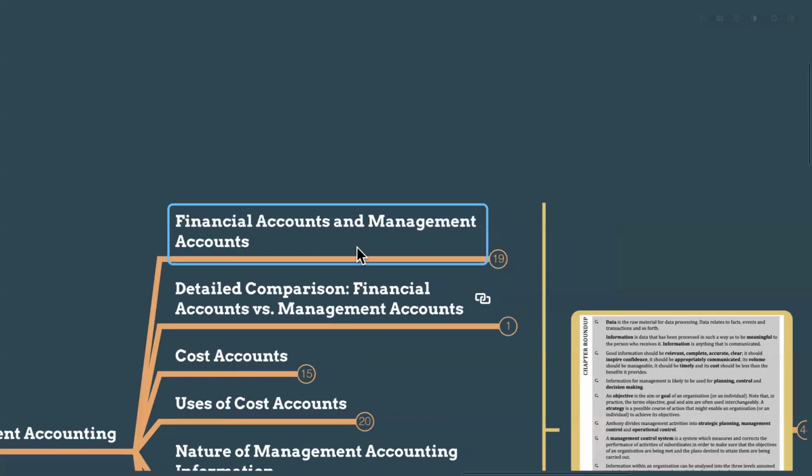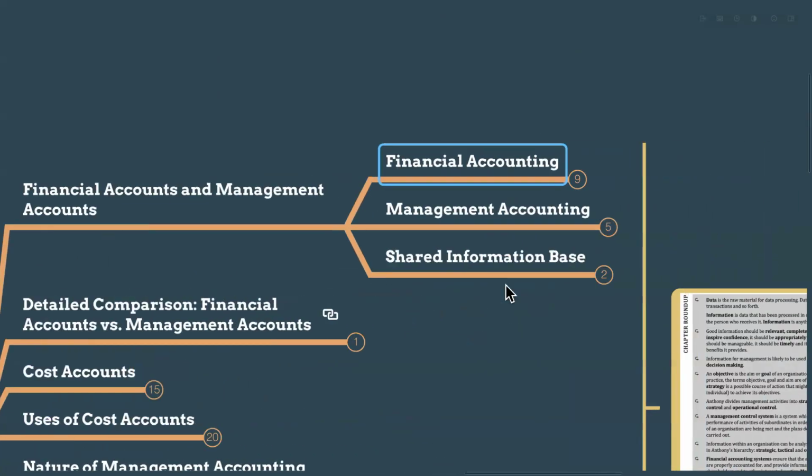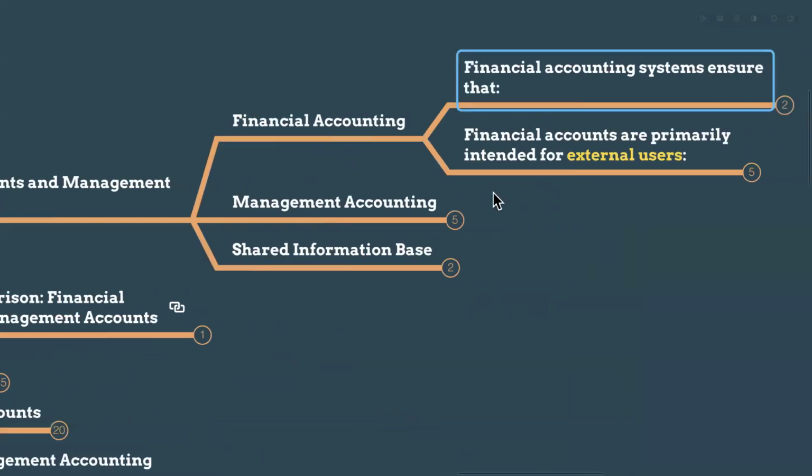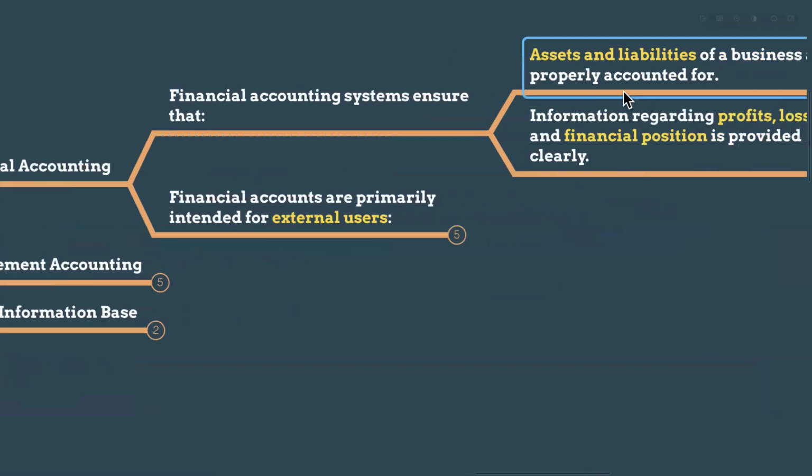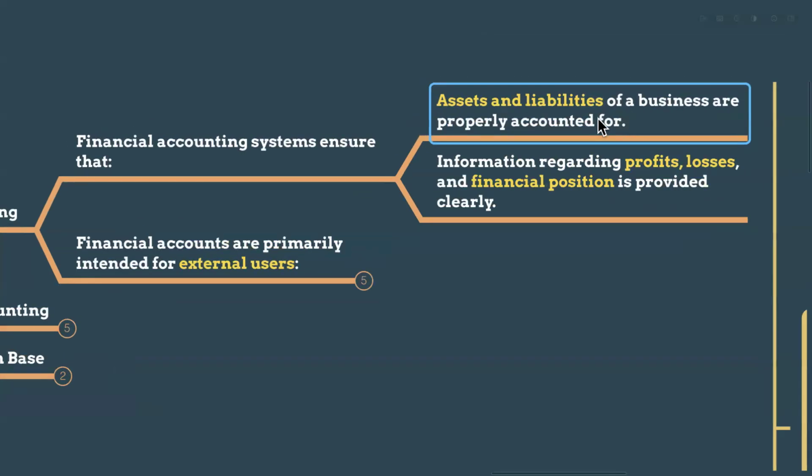All right. So for financial accounts and management accounts, for financial accounting, you can see financial accounting systems ensure that assets and liabilities of a business are properly accounted for, and the information regarding profits, losses, and financial position is provided, right? So that is the basic understanding of financial accounting.